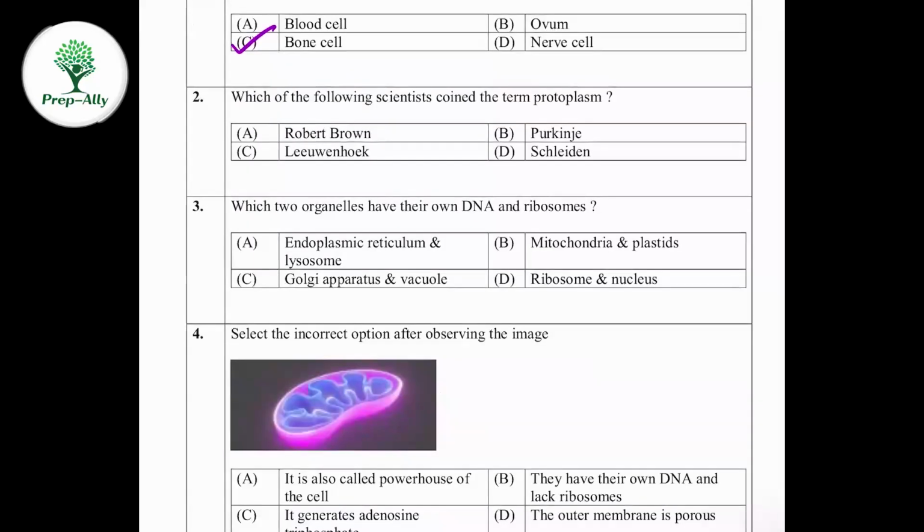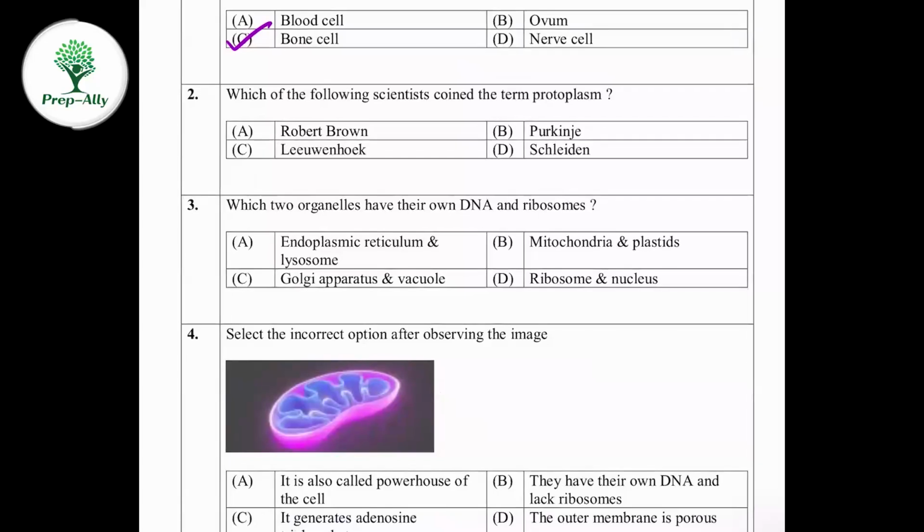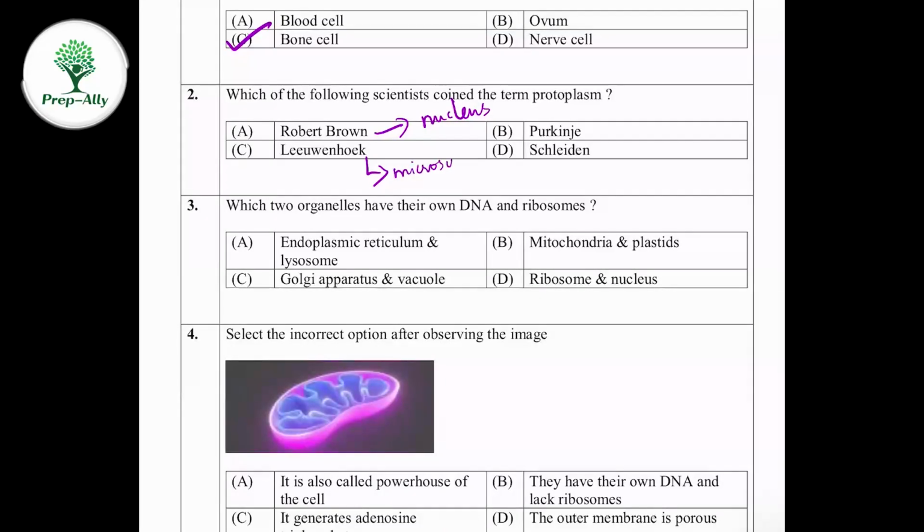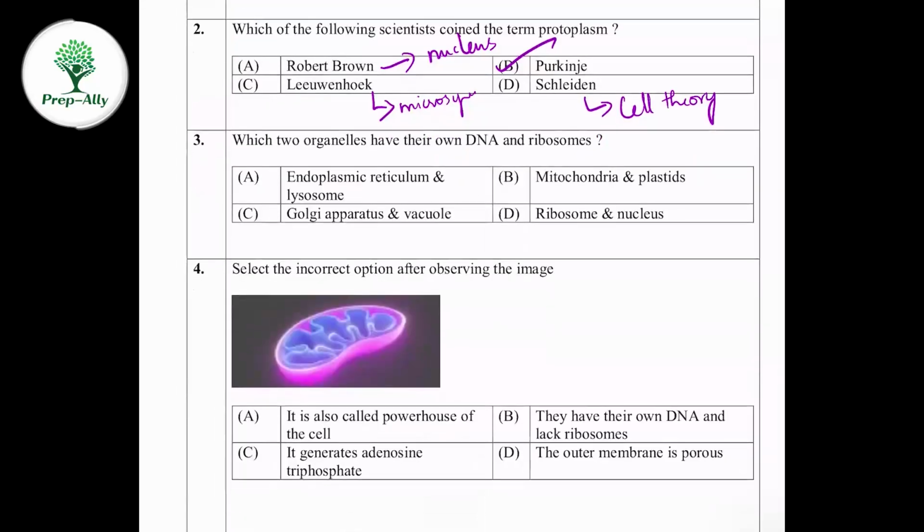Second question: which of the following scientists coined the term protoplasm? Robert Brown discovered the nucleus. Anton van Leeuwenhoek discovered the microscope. Schleiden and Schwann are well known for cell theory. So the answer will be Purkinje. Purkinje is the person who coined the term protoplasm.